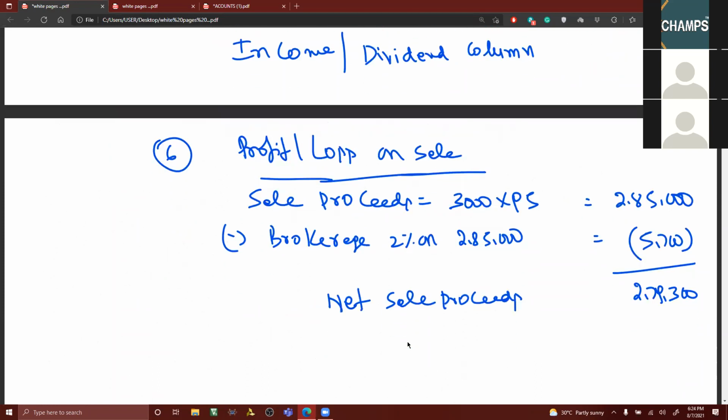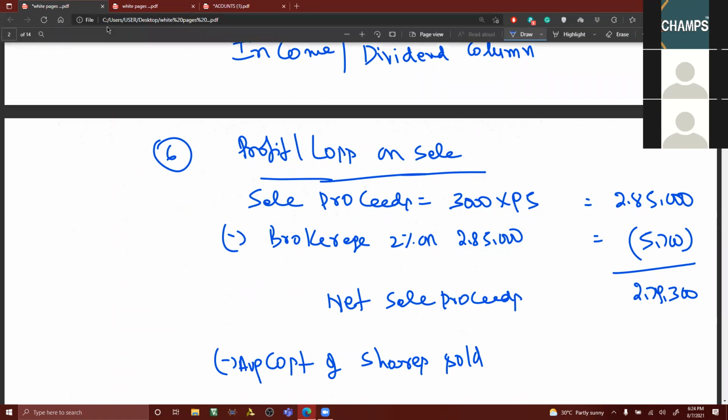From this, you have to go for the average cost of shares sold. For this, as I told you, you need to open which account, my dear friends? Investment account. And then that will make it easy. Otherwise, you'll be having calculation issues. It's not that you can't do it. So up to this, it is completed.